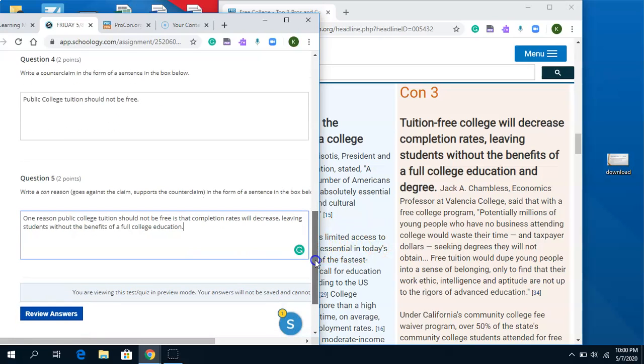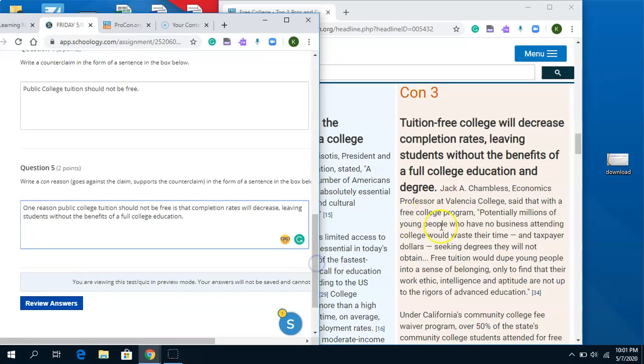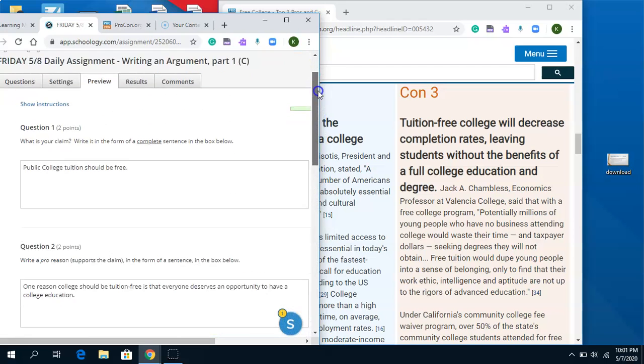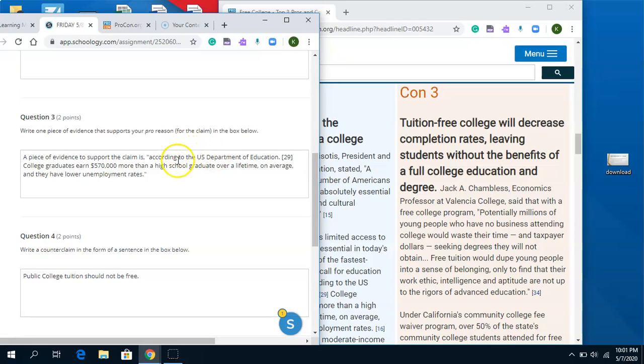And then you don't have to really find the support for that right now. You just had to give us the reason. So that's all your assignment has to look like. Your evidence for the piece of evidence can really just be that introduction part, and you can just take mine, right? A piece of evidence to support the claim is, and then take the quote from the ProCon website, okay?